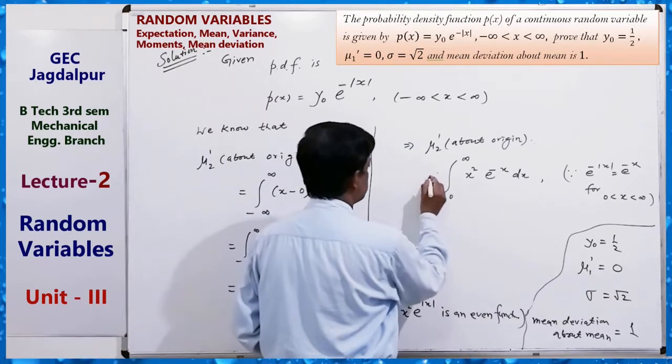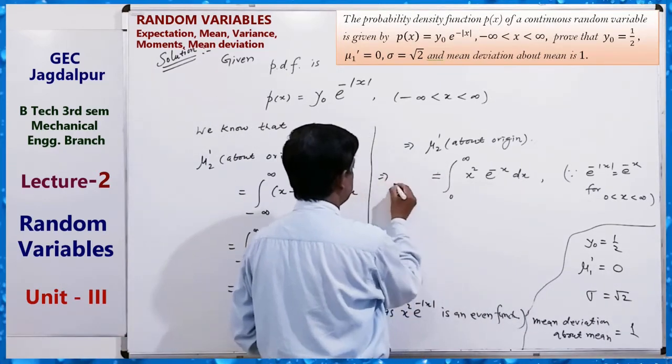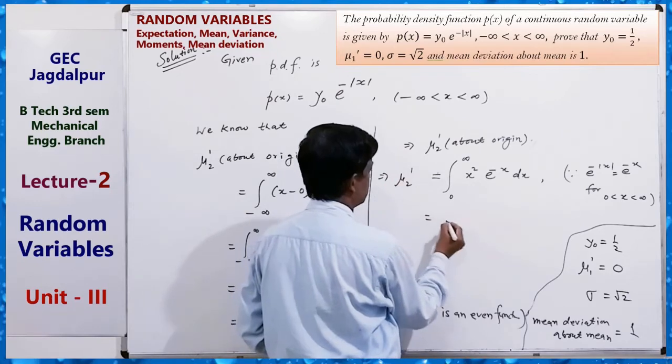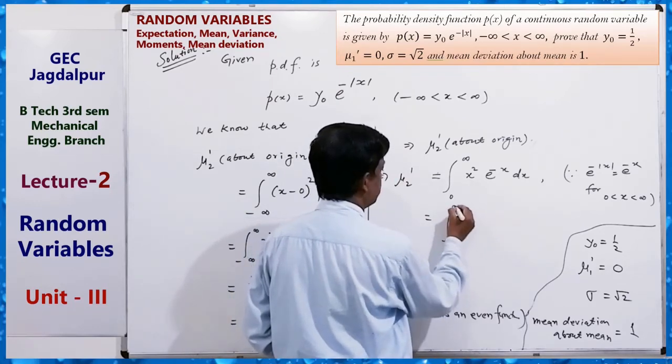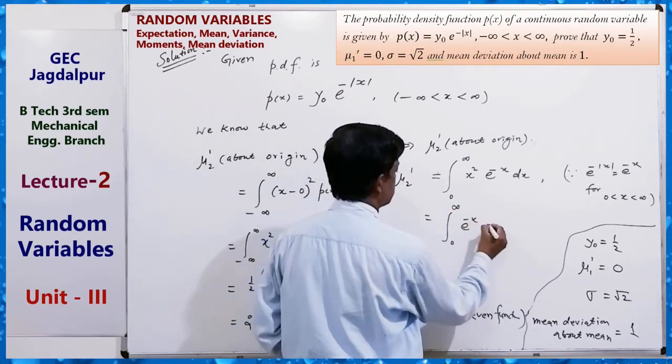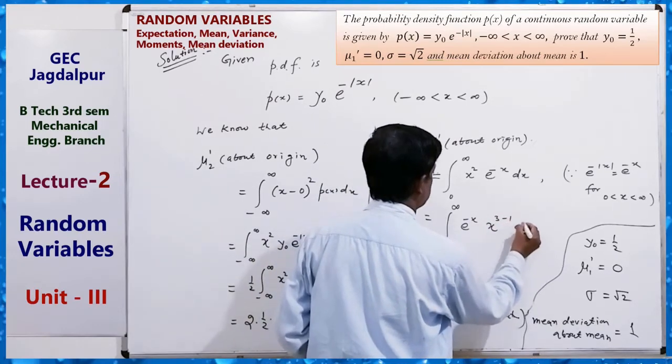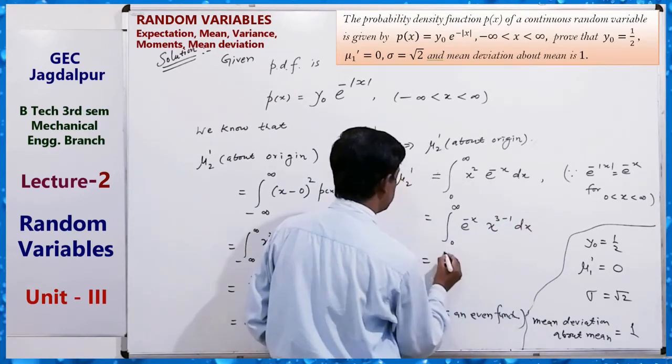And this equals the integral from 0 to infinity of e to the power minus x, x to the power 3 minus 1 dx, which equals gamma 3.